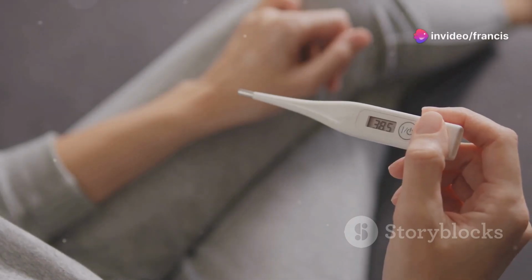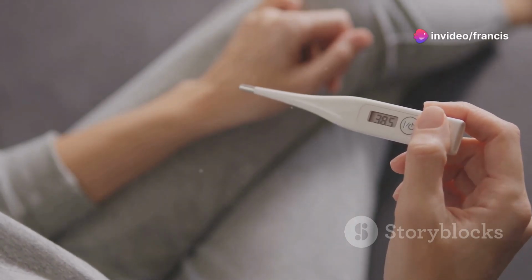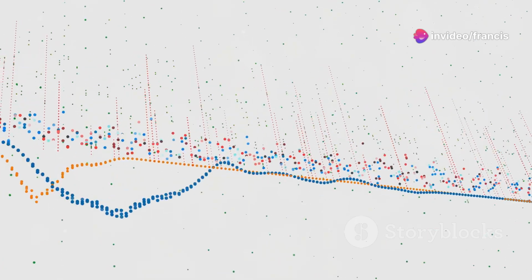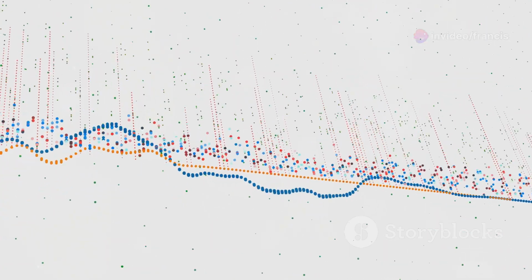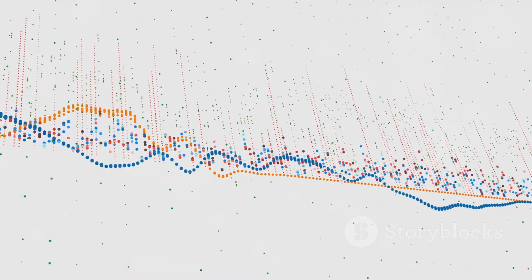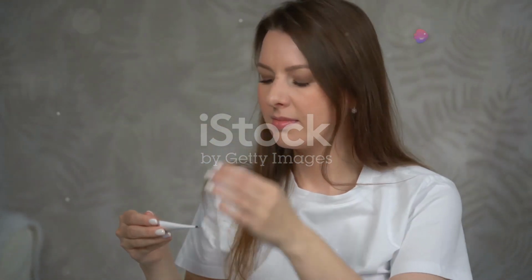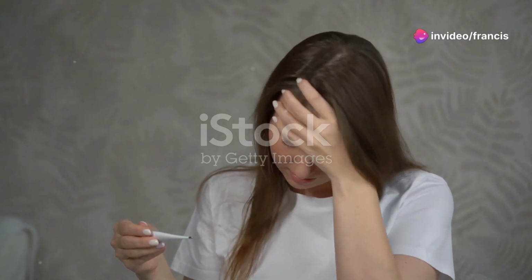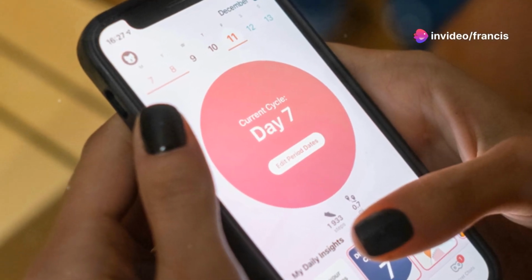Basal body temperature, or BBT, is your lowest body temperature at rest. Your BBT slightly rises after ovulation due to increased progesterone levels. To track your BBT, use a BBT thermometer and take your temperature every morning before getting out of bed. Record the readings on your chart.